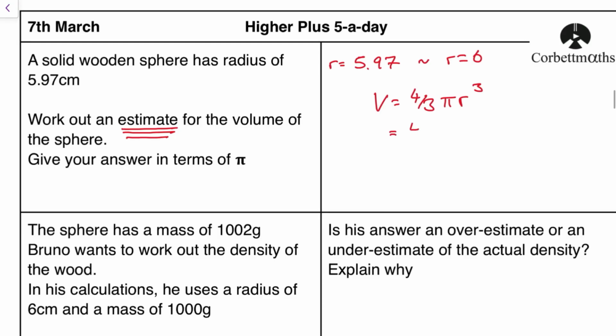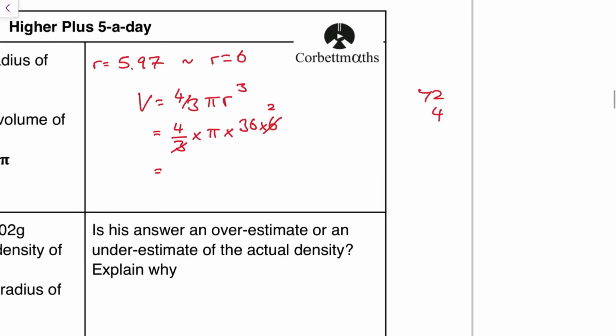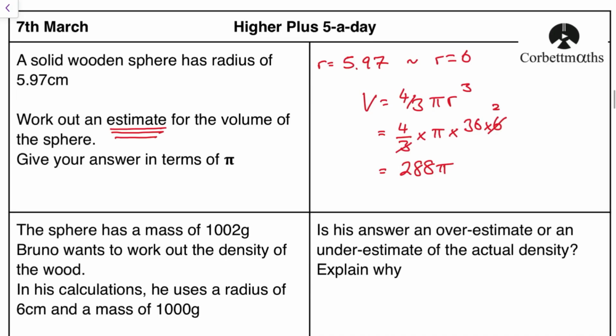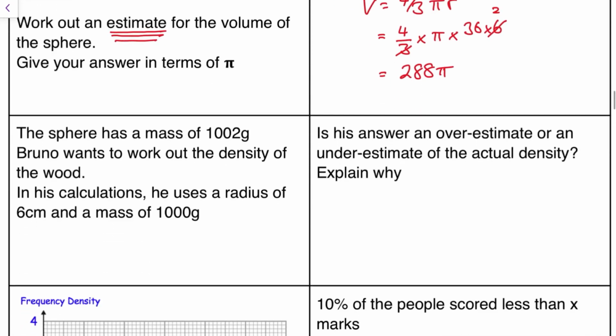So put my 6 in, so that's going to be 4/3 times pi times 6 cubed, which I'm going to say is 36 times 6, and you'll see why in a second, because in an attempt to simplify this slightly, I'm going to divide that by 3, divide that by 3, which gives me 2 up here, and then 36 times 2 is going to be 72. I'm going to have to work this out over here, aren't I? And 72 times 4 is going to be 288. So my final answer is going to be 288 pi. Strange question, but we got there. Key point is the word estimate, one sig fig, put your answer accordingly.